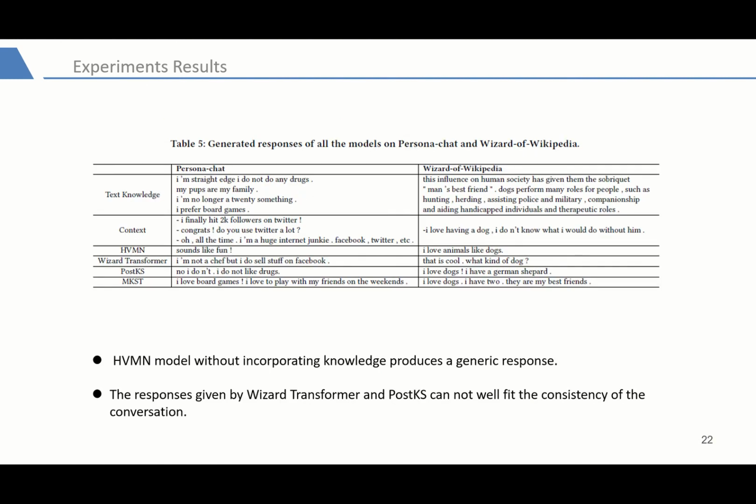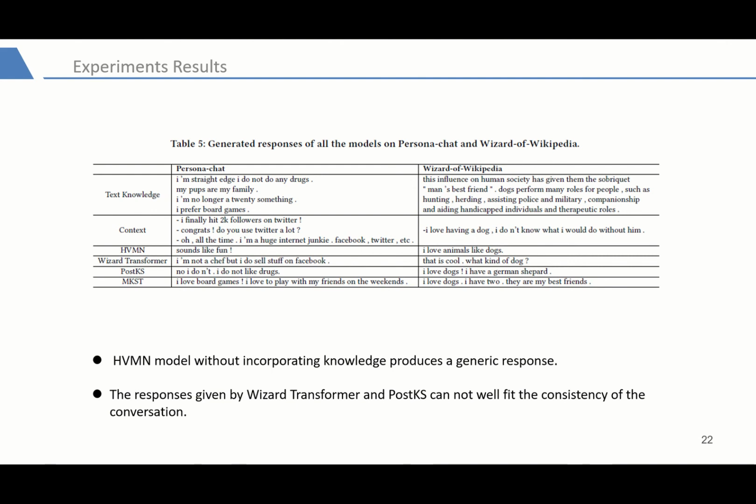In this section, we also organize some examples to show the effectiveness of our proposed model. They are chosen randomly from the responses produced by the proposed model, and sewn together with the corresponding context and outputs of the baselines. The responses from MKFT are not only more appropriate but also more informative. As for the example of Personal Chat, the conversation is about characters' hobbies, while the HVMN model without incorporating knowledge produces a generic response.